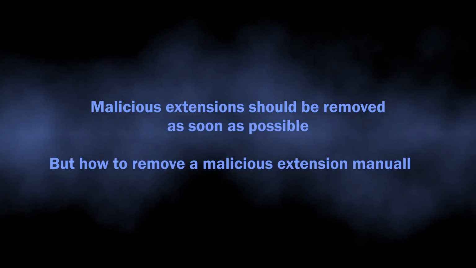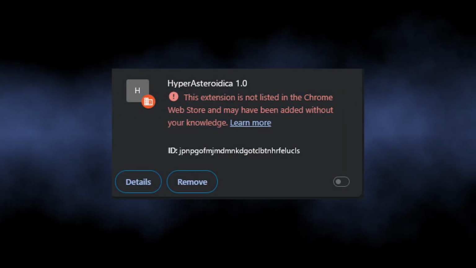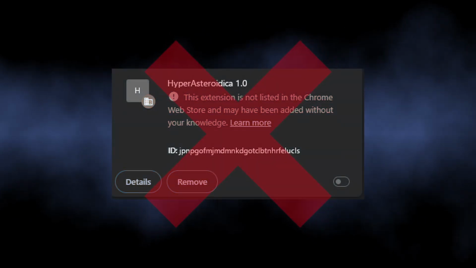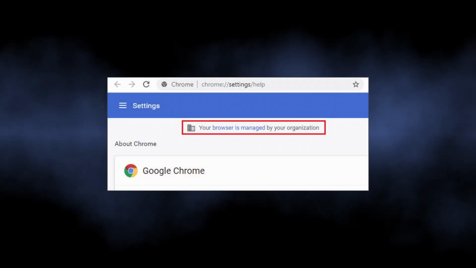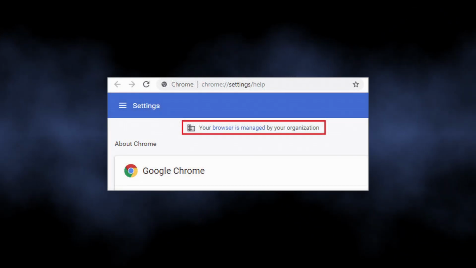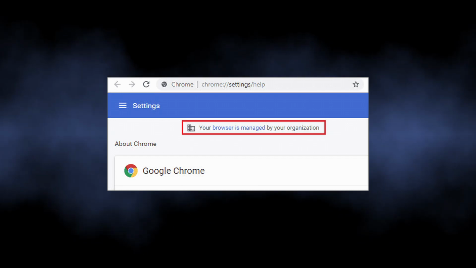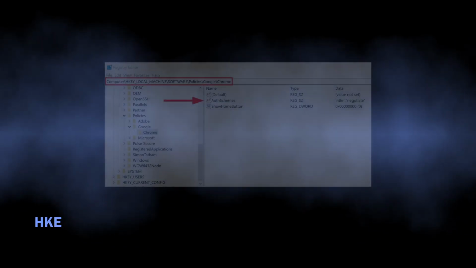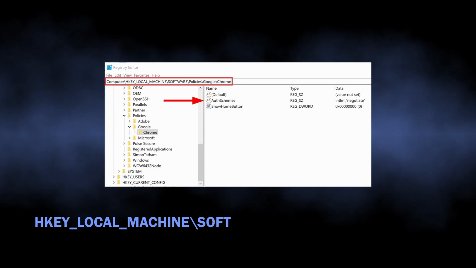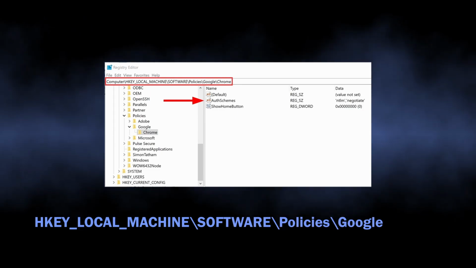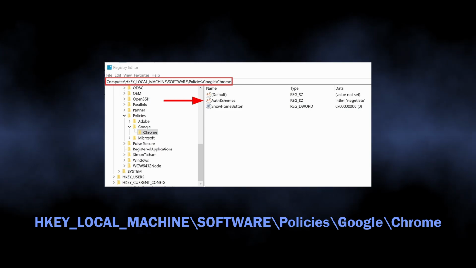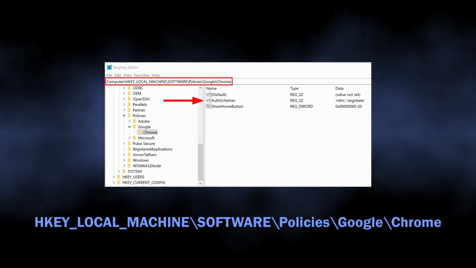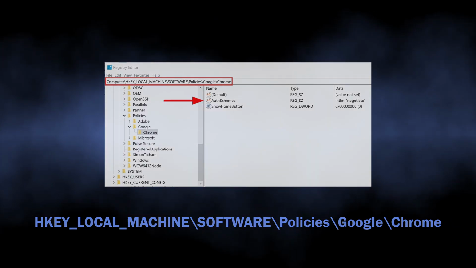Okay, it is clear now that the hijacker extension is not a good thing to have in the system. Now let's discuss how you can remove the thing manually. The most obvious way, through the extension tab, just would not work, as during the installation this extension tinkers with registry keys of the browser. As a result of this, you see the infamous Manage by Organization line. Reverting this line so you can consequently remove the extension will require going through registry keys and deleting the one responsible for the problem. You see them now on the screen, and I will duplicate them to the video description.